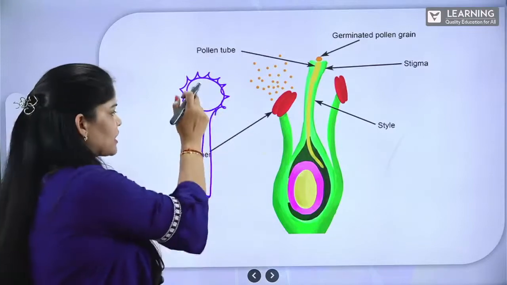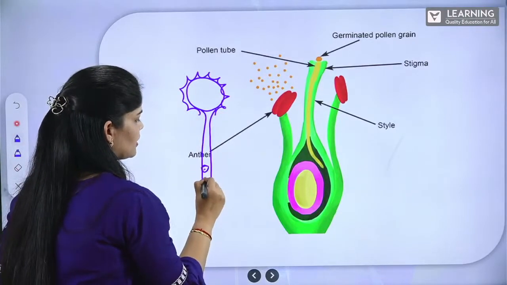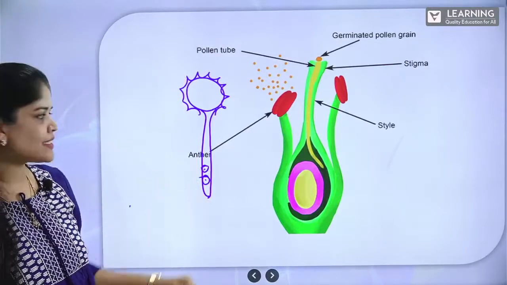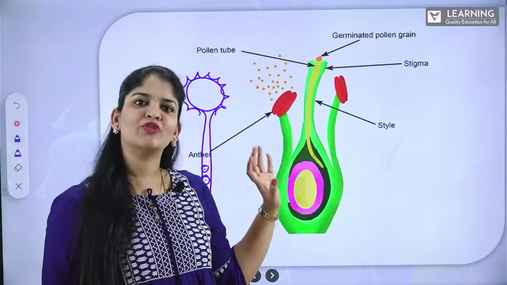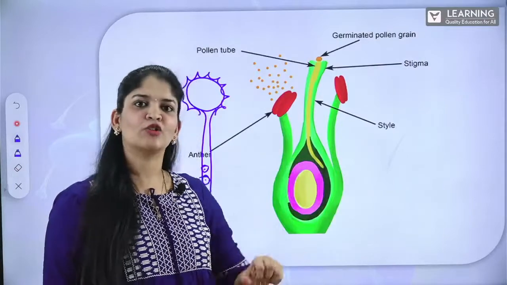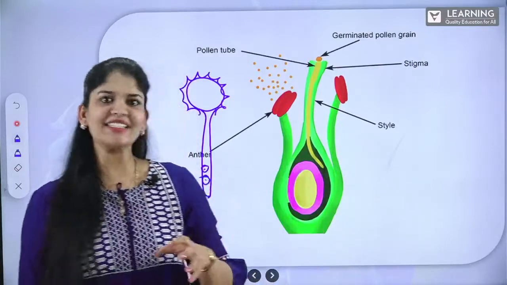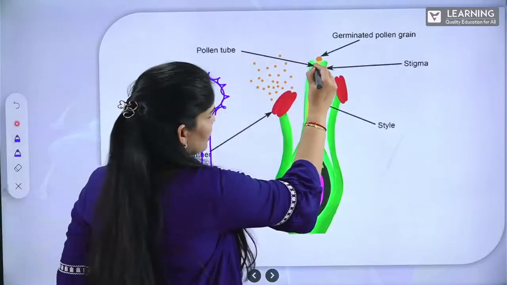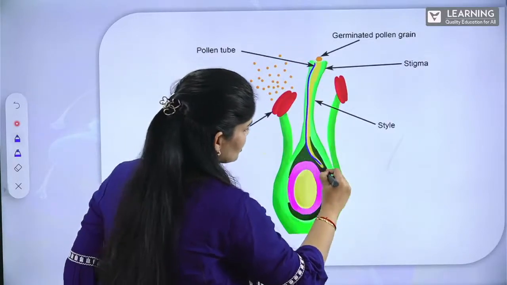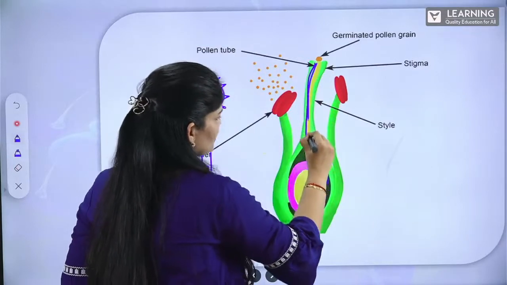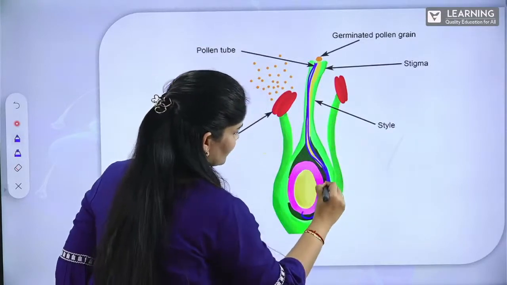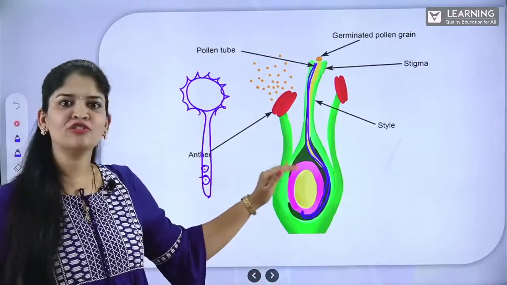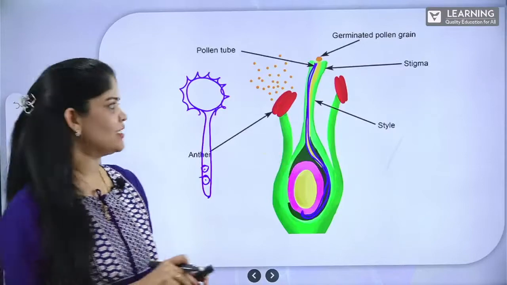Starting here, the male gametes are here. Once the pollen tube is extended, it starts moving and reaches the point where the female gamete is present in order to fuse with it and to complete the syngamy process. So, here is a yellow line you can see where the extension of the pollen tube is happening, which releases its male gametes to reach the female gamete. Right?